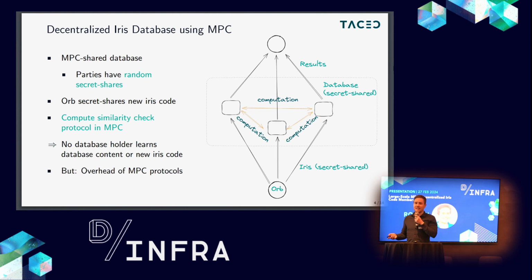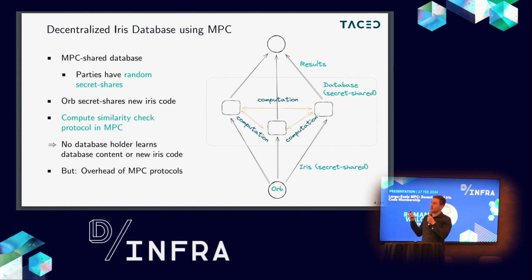So that basically means that none of these servers has access to the database on its own, and none of these servers actually learns the new iris code that gets authenticated. But with MPC, we can still compute whether this new iris code is located in the database or not.